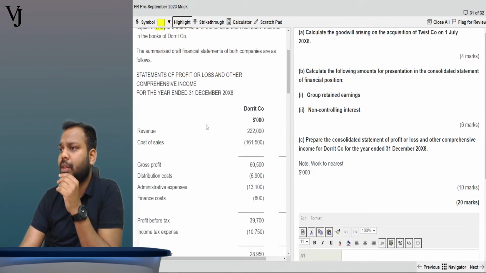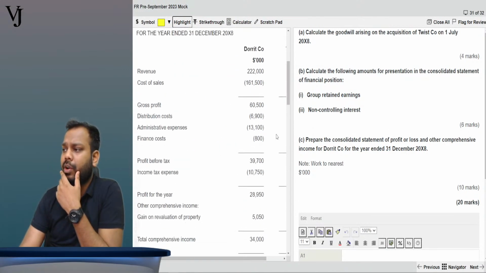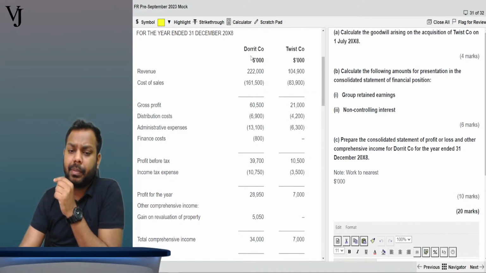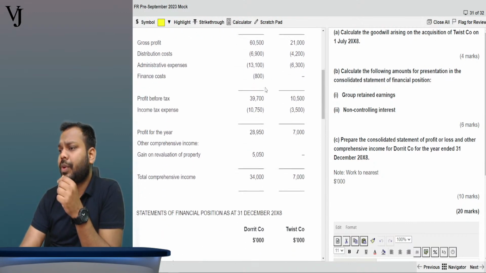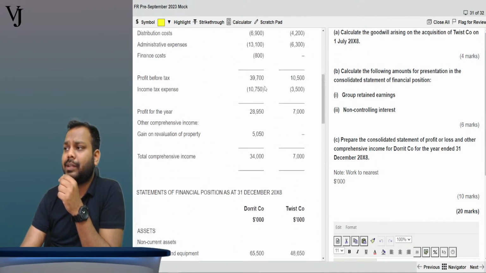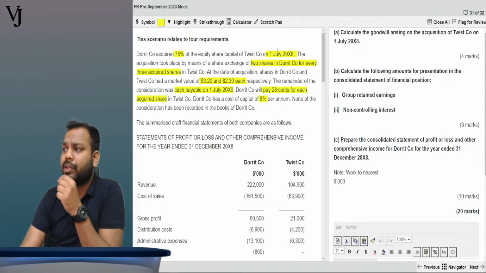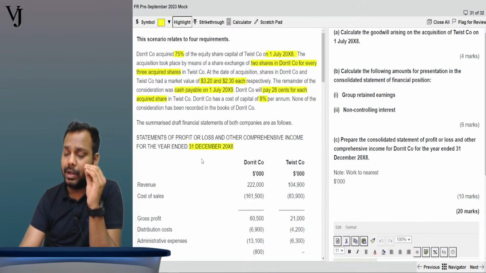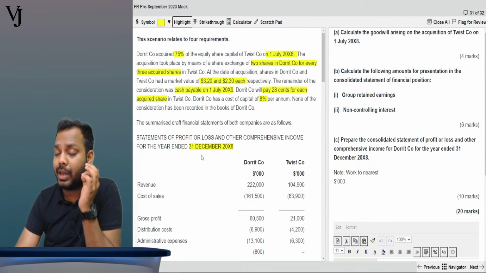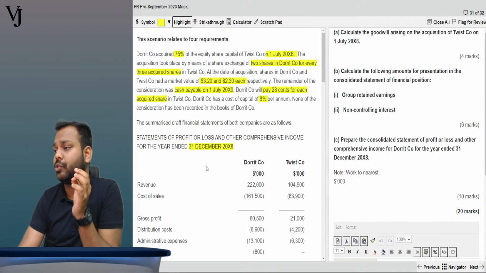Further, it gives you the statement of profit and loss for Dorrit company and Twist company, Dorrit company being the parent company and Twist company being the subsidiary company. It gives you the profit and loss and the SOFP. But understand one thing here. What was the date of acquisition? 1st July 2008. What is the reporting date? 31st December 2008. These are very important, guys. Noting the date of acquisition and the reporting date is very important. You have to identify this in the question.